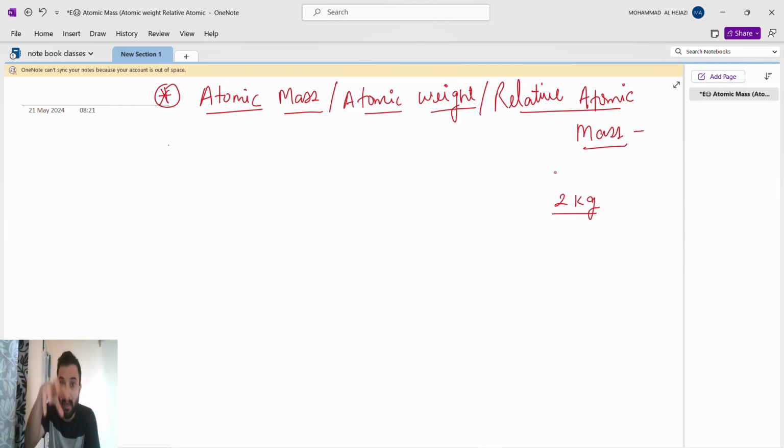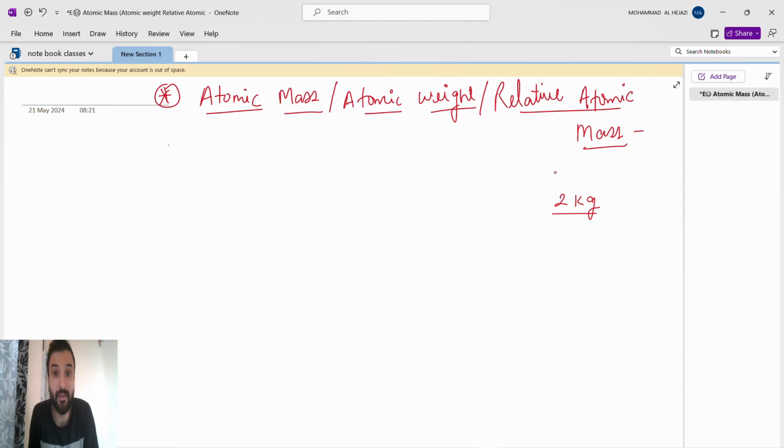Why? Because for making that 2 kg, as I have said, there is the international standard unit. We have already studied SI units for different things: the SI unit of mass is kg, of temperature is degree Celsius or Kelvin, of length is meter, centimeter.